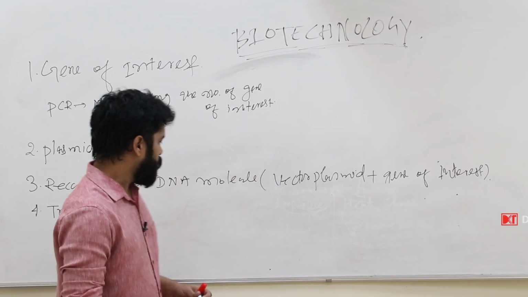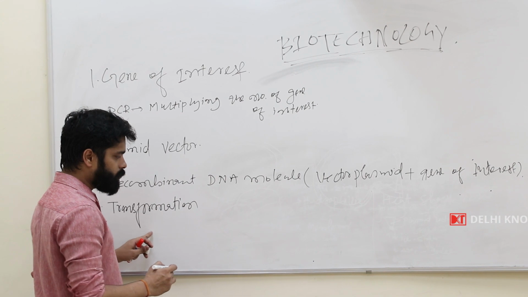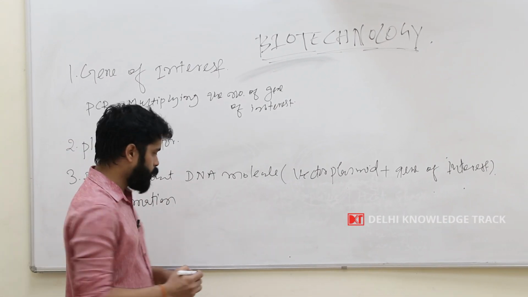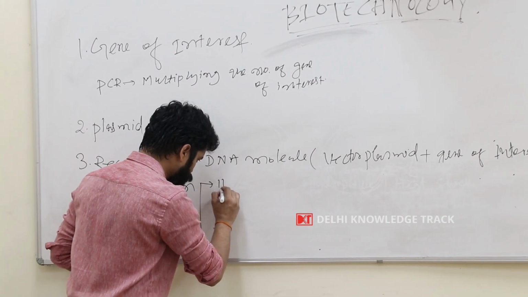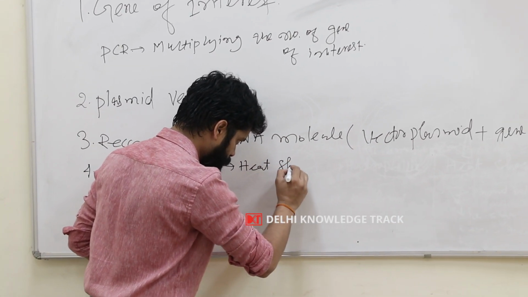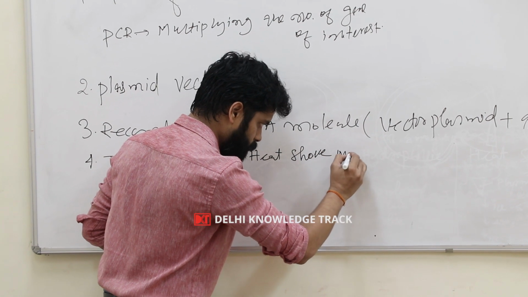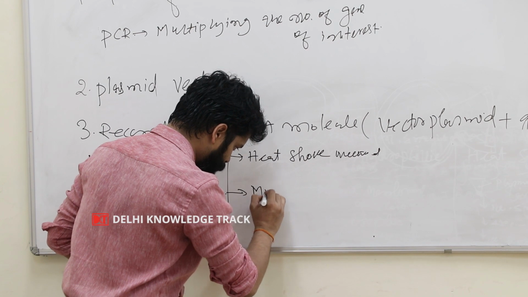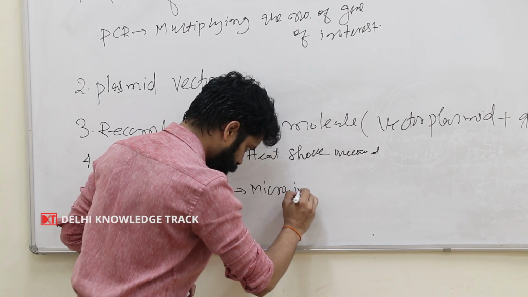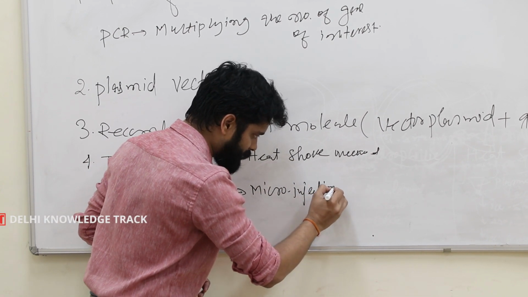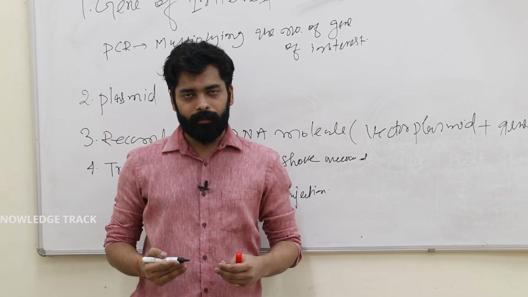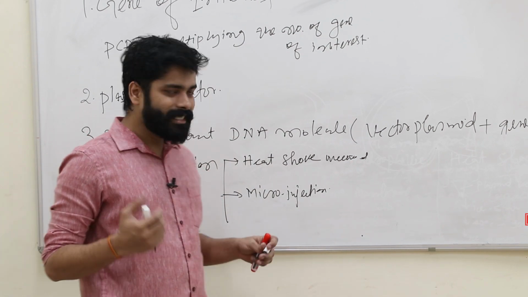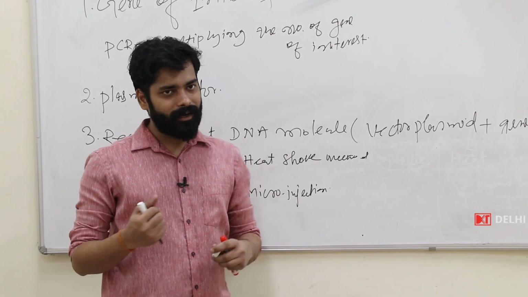So we have seen different methods for the transformation of a host by using recombinant DNA molecule. The first was the heat shock method. Second was micro-injection. Micro-injection is basically used for animal cells, where we inject the recombinant molecule directly into the nucleus.